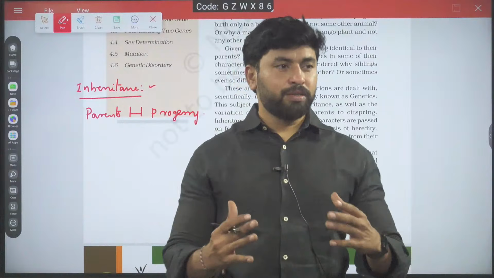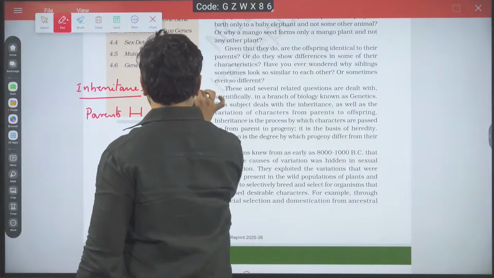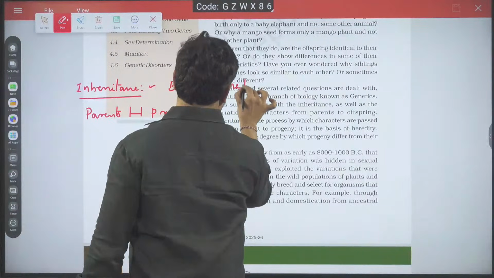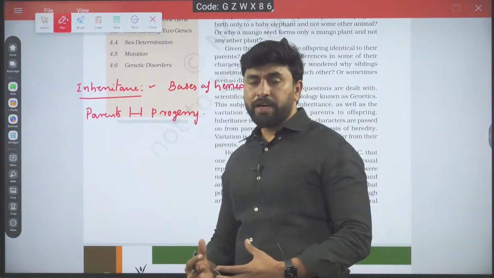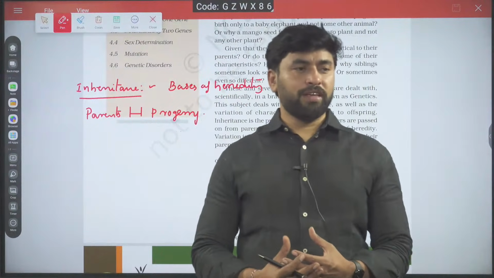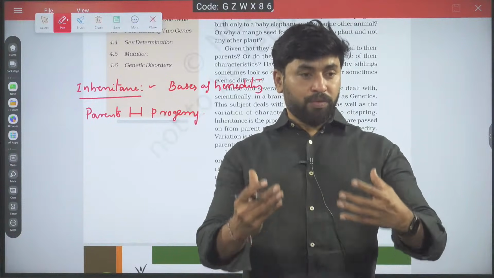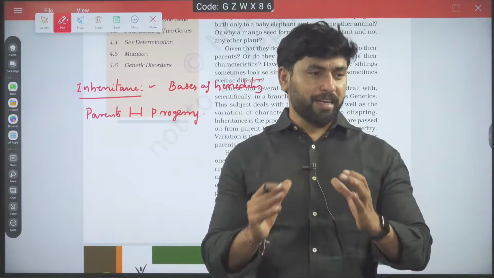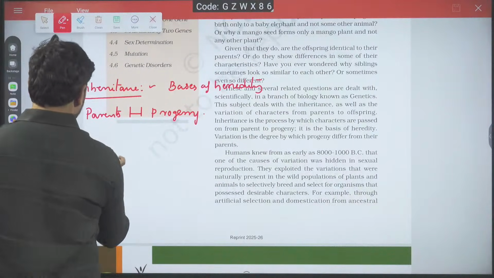So, inheritance is the basis of heredity. What do you mean by that? What is heredity first of all? The characters right now what we have in our body are all due to inheritance. What we have is heredity. How did you get them is called inheritance. Next, in genetics we will also study variations.